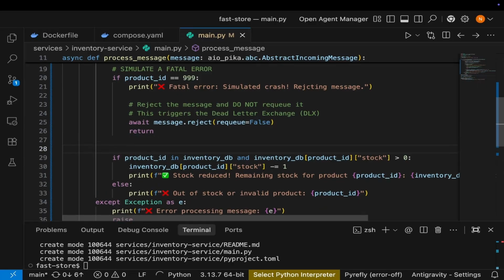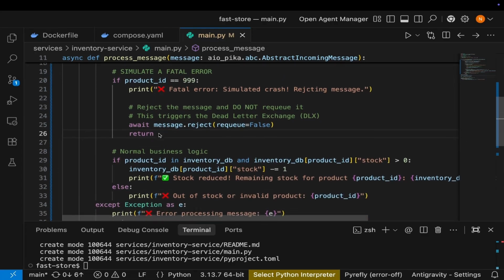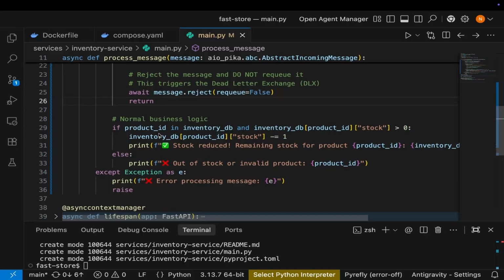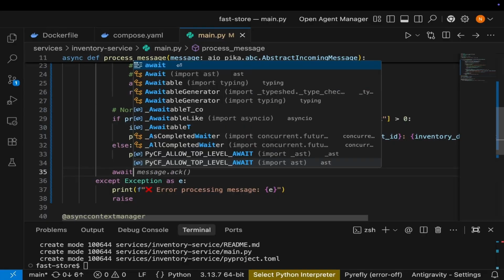Here, I'll put a comment saying normal business logic. So this is how you can do it. You can fetch from a database, whatever you're doing, and you'll have great success. Then at the end, we manually acknowledge the message was processed successfully.